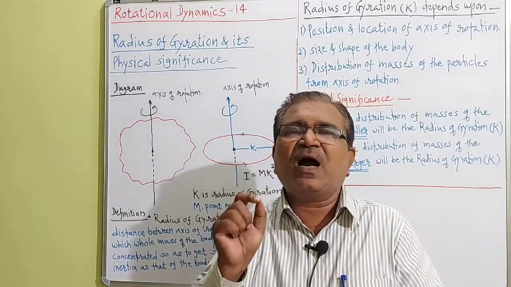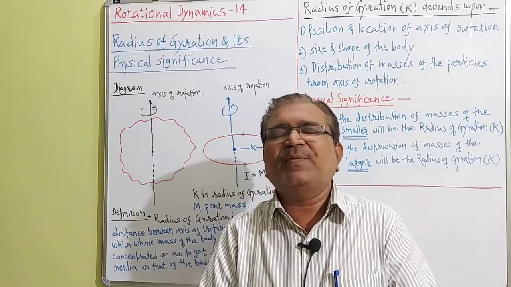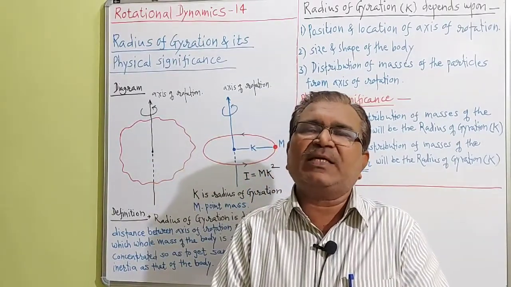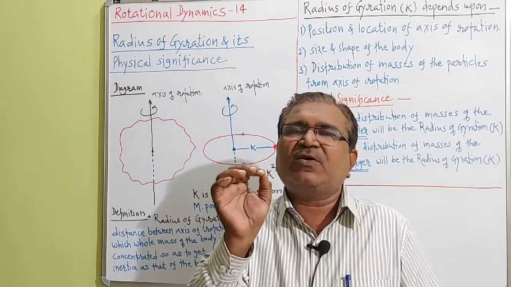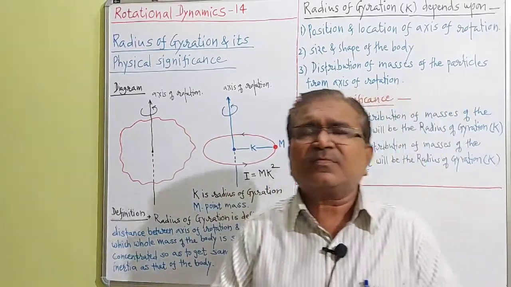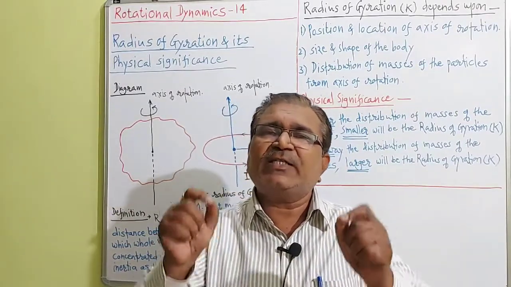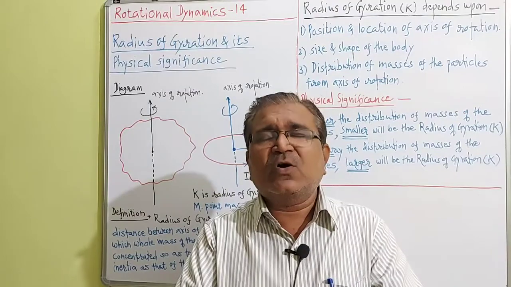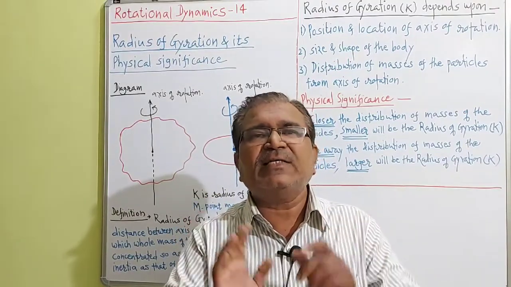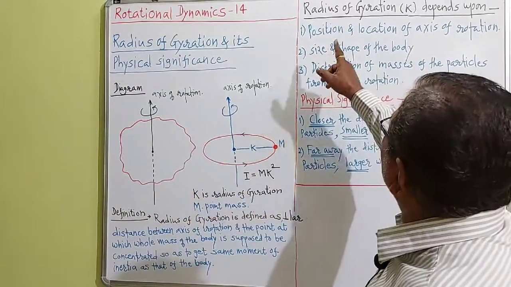So capital I is equal to M k square, where k is called the radius of gyration. That's all. Then on what factors does this radius of gyration depend? On what factors does the radius of gyration depend? Those factors I have also written on the board.